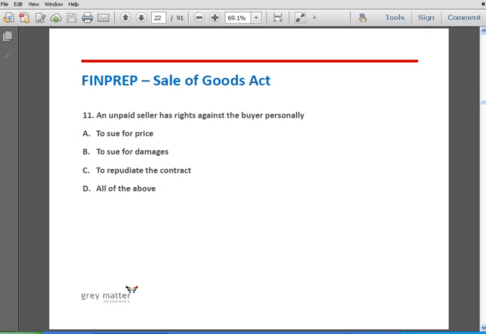Question number 11. An unpaid seller has rights against the buyer personally. Options are to sue for the price, to sue for damages, to repudiate the contract, and all of the above. The correct answer is D, all of the above. The unpaid seller has the rights against the buyer personally to sue for the price, to sue for damages, and also to repudiate the contract.